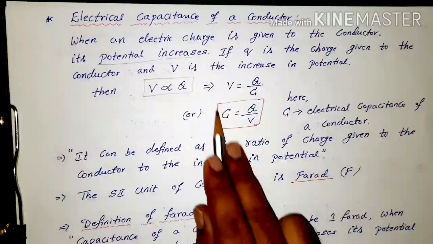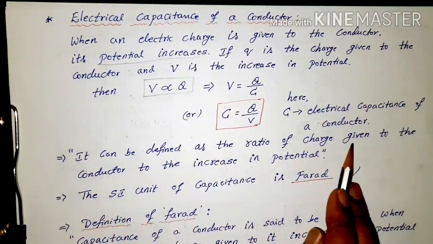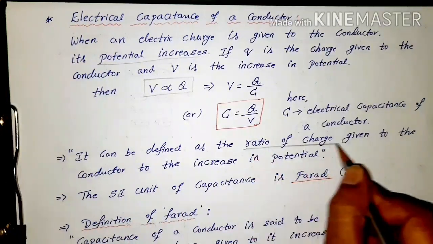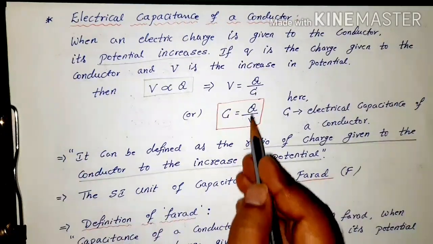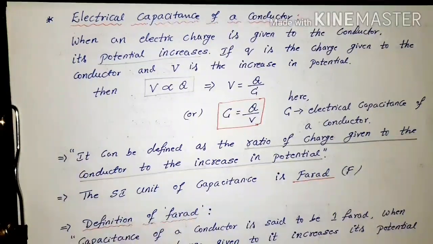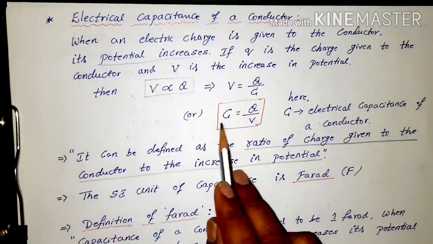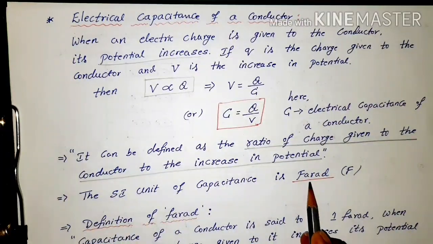From this formula, we can define capacitance as the ratio of the charge given to the conductor to the increase in potential. That is, how much charge we gave, or what the charge on the conductor is, and after giving the charge, how much the increase in potential is. That ratio we call capacitance. And the SI unit of capacitance is farad.